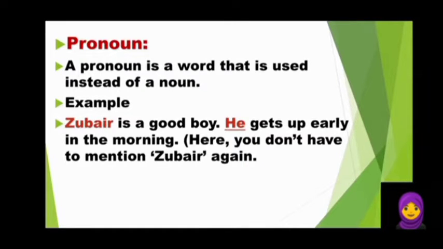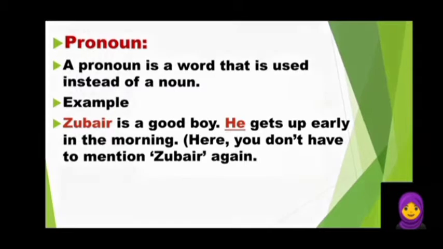For example, Sparrow is a good boy. Here, Sparrow is a noun. He gets up early in the morning. In this example, the word he is a pronoun which takes the place of a noun, Zubair. We don't have to mention Zubair again.